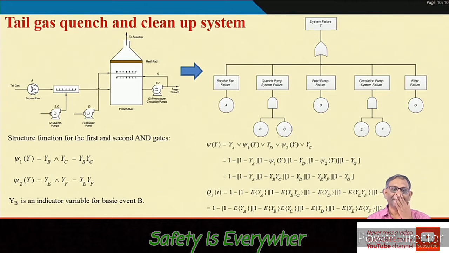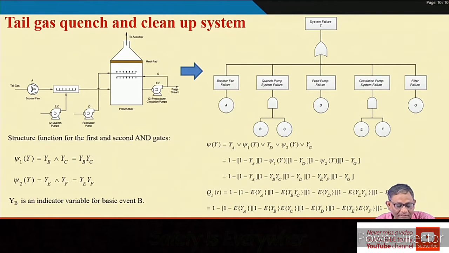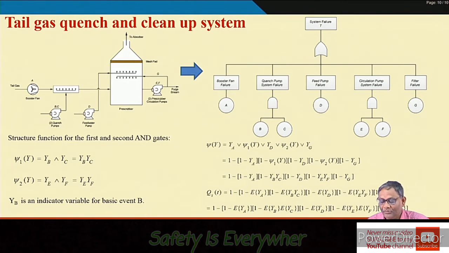Now we will see another real example which I have already given you in the last class. There we said this is basically a stale gas quench and clean up system. There are several components and there are three objectives. First is the reduction of temperature, then quenching, then moisturization, and finally particles to be removed. So all those things combined together, we have seen the fault tree earlier. This is our fault tree.